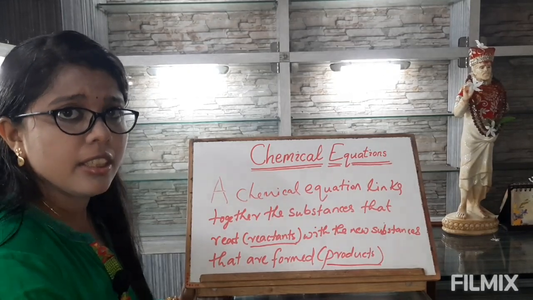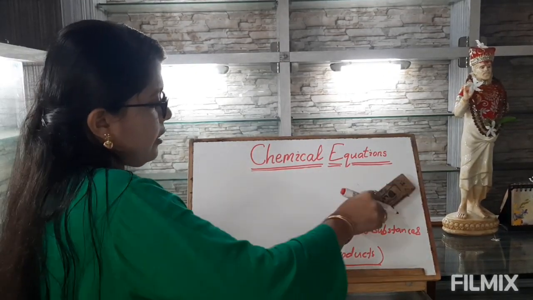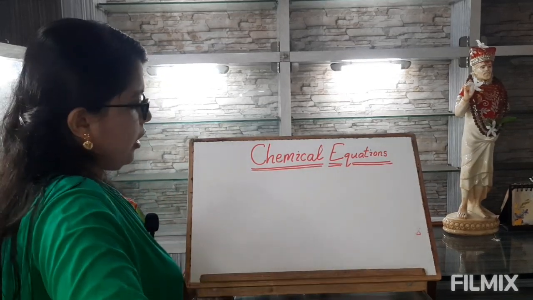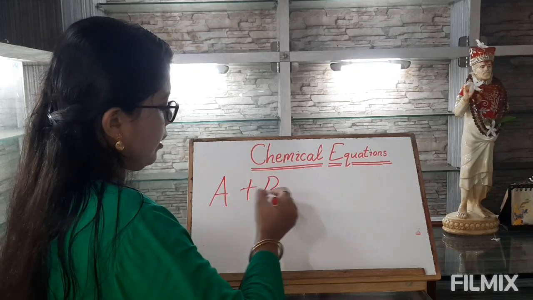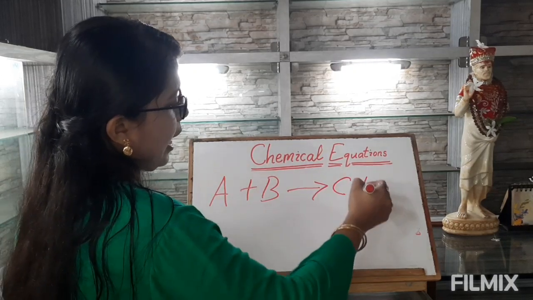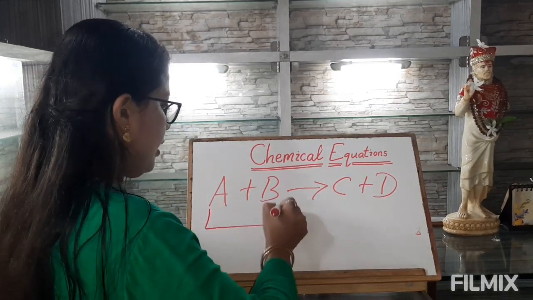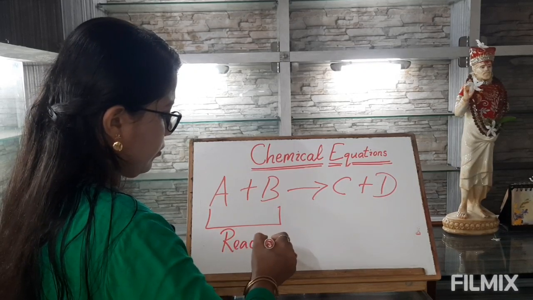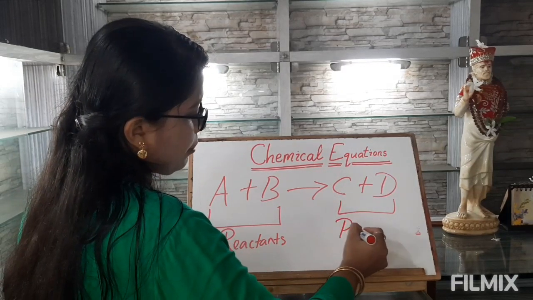Now if we see a generalized example of a chemical equation, we can write it as, suppose we say A reacts with B to give C and D. Let's suppose here A and B are called as the reactants and C and D are called as the products.